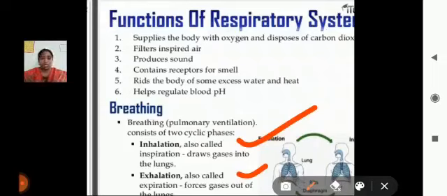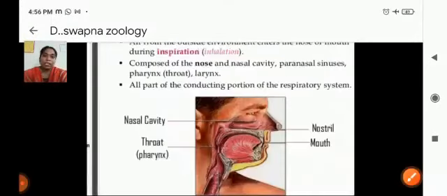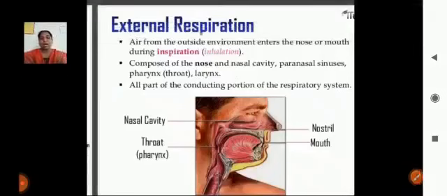That's why the lungs expand when we inhale. If you observe this diagram, in the inhalation process the lung structure increases, and in the exhalation process the lung size decreases.